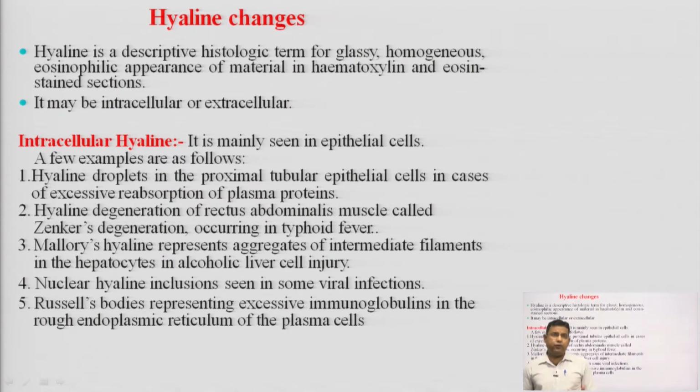We have two types of endoplasmic reticulum, rough endoplasmic reticulum and smooth endoplasmic reticulum. So, in the RER, Russell's bodies represent excessive immunoglobulins in the plasma cells.